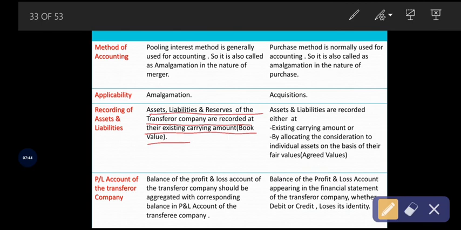Similarly, in case of amalgamation in the nature of purchase, the assets and liabilities are recorded either at existing carrying amount or book value, or they record their assets based on the agreed market value. Okay, so if the transferor company sold out at the same value in the books of account.